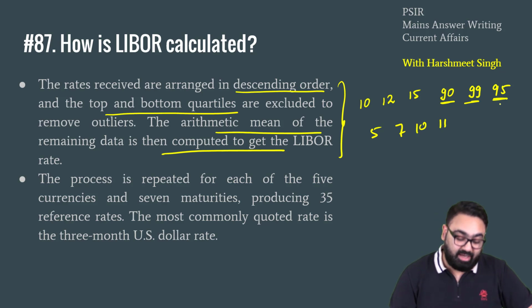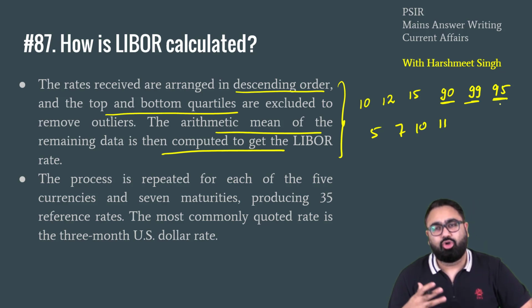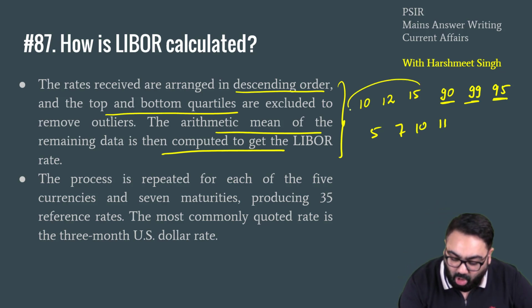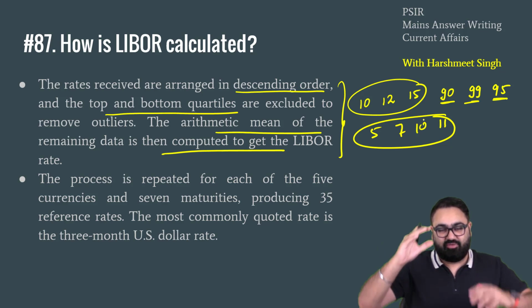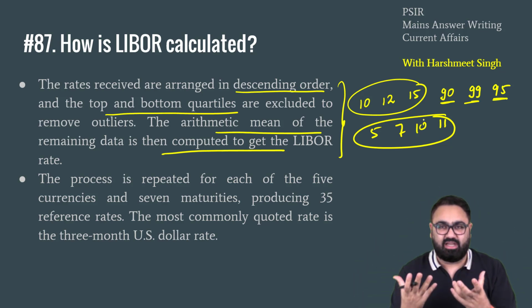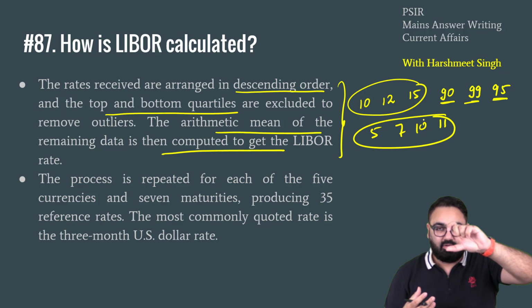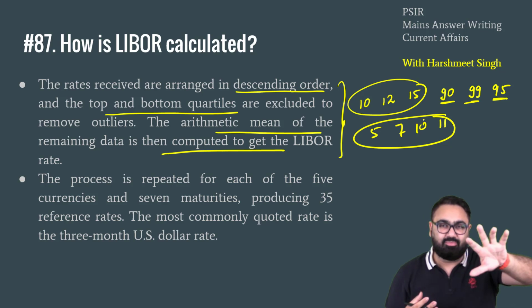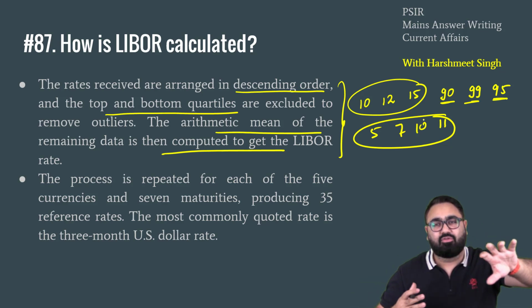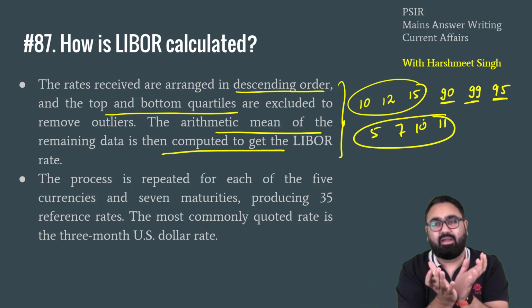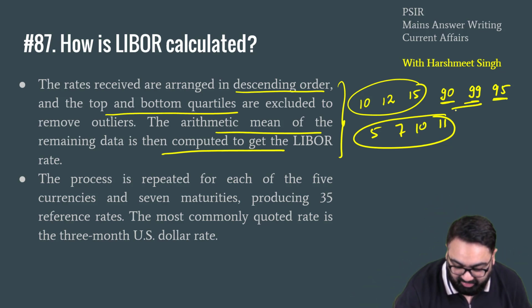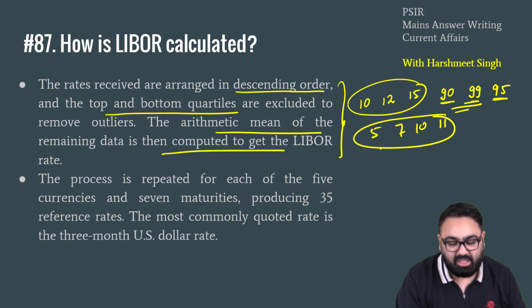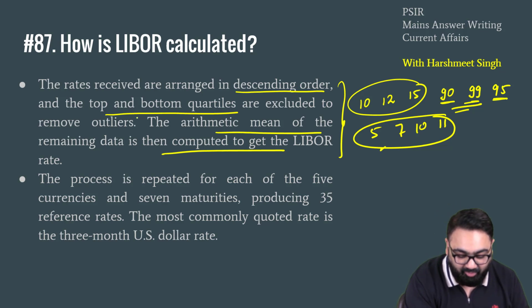So, in order to get a better idea, what do you do? Rather than taking out the average, you remove the top quarter and the bottom quarter numbers. So, if you arrange them in ascending or descending order, at the top, whatever are the 1/4 observations, remove those. At the bottom, 1/4 observations, remove them. In the middle, what you get? Then take an average out of that. So, basically, that is how usually you get this formula.